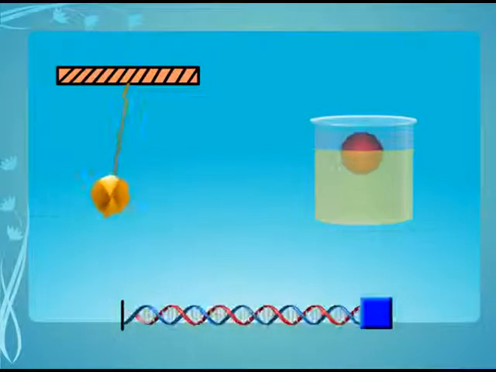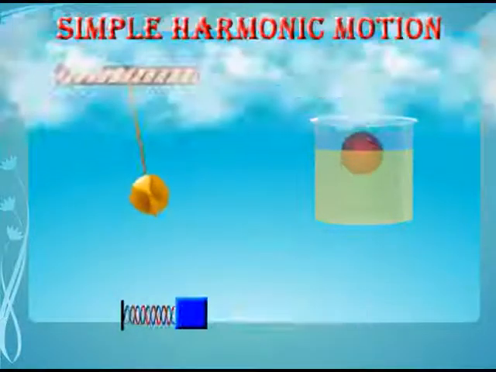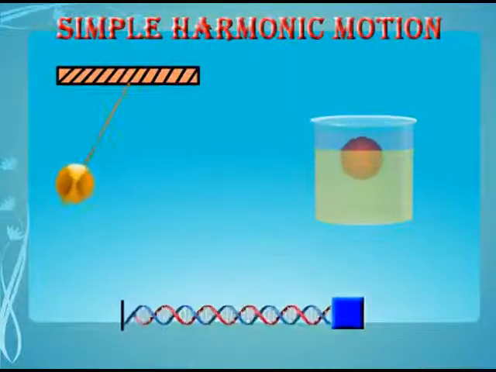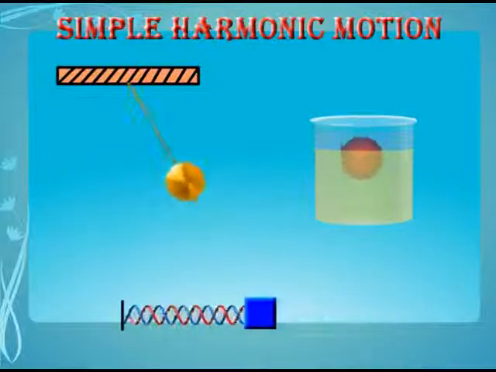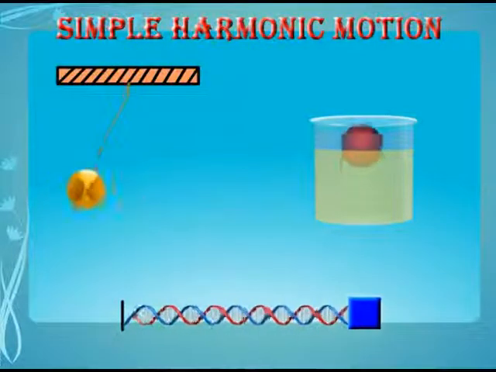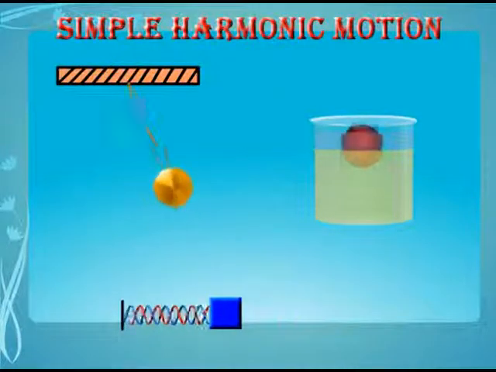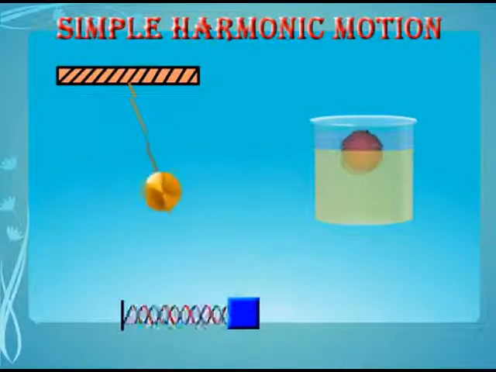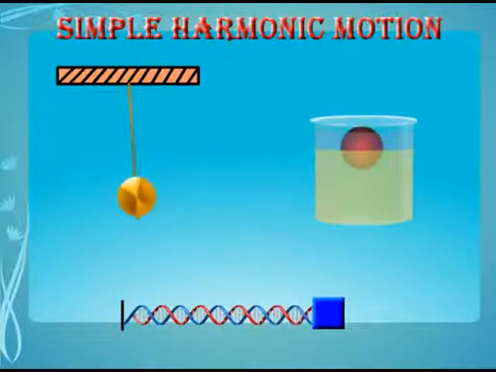In our daily life, we see many oscillating bodies which keep oscillating periodically. Say a spring block system, a pendulum which keeps on oscillating, or even if you press a plastic ball into water, the ball keeps on oscillating. What is the time period of all these oscillations? That is, how much time does one oscillation take?